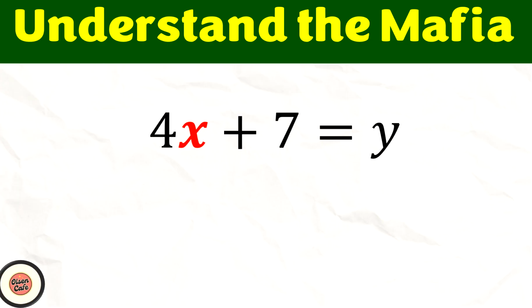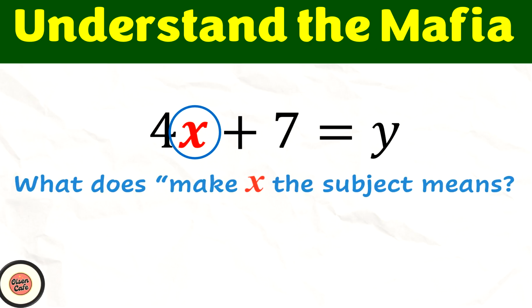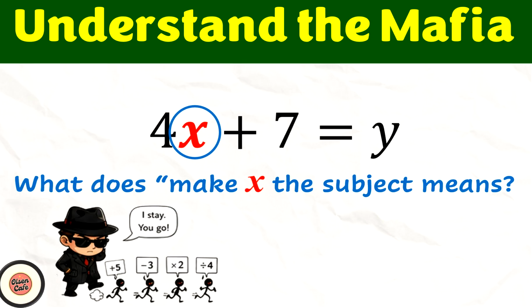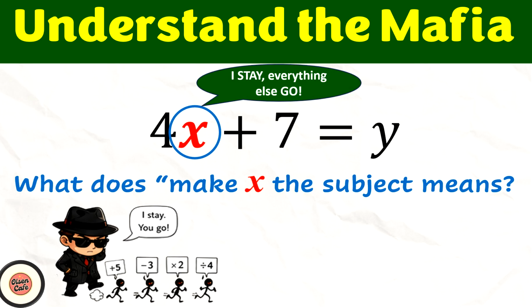Just imagine every equation here has a mafia boss. Now who is the most important person over here? Well, it is none other than the boss, which is X. So making X the subject simply means that X must be alone. If you are a mafia boss, you stay and the rest all have to go. So if X is the mafia, then X will stay and everything else goes. So basically, X must be alone.